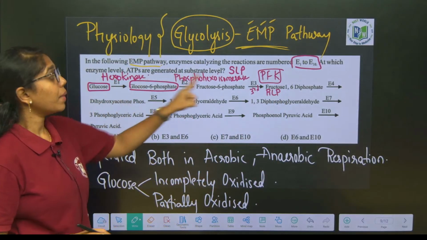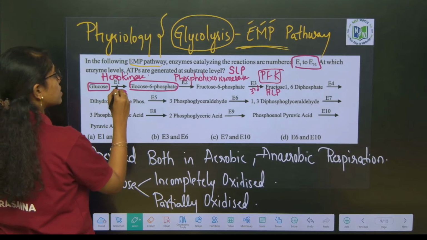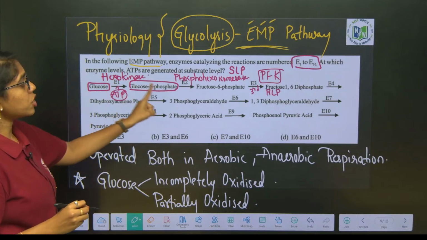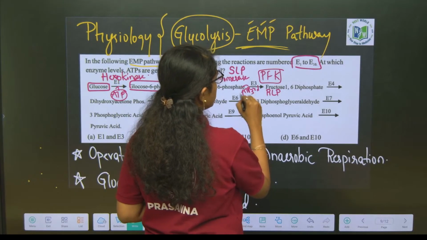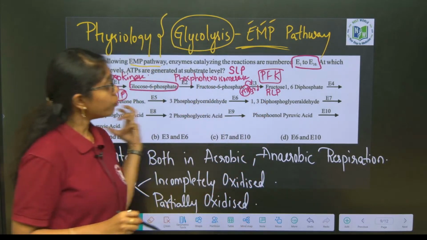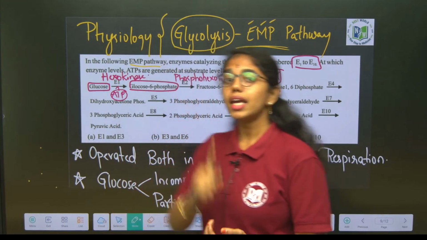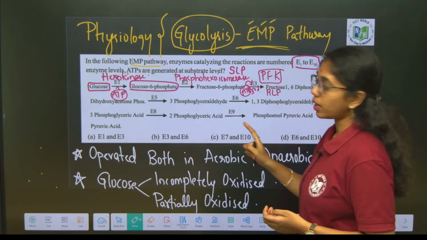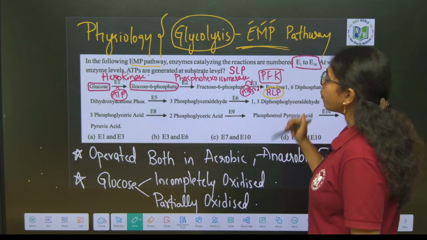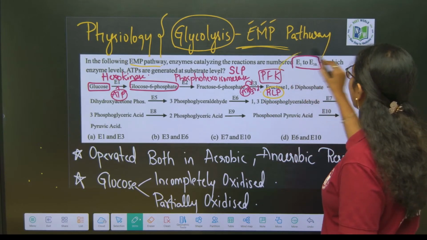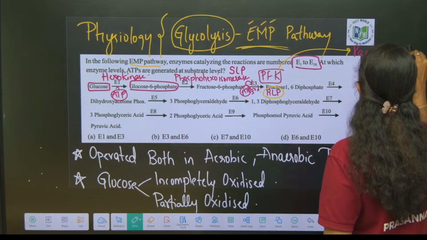Make a note that at the first step and third step, ATP is utilized from the cytoplasm. ATP is used for the phosphorylation step, both at the first and third step. At what speed glycolysis has to take place, that accuracy is maintained by the third step of glycolysis. That is why the third step is called the rate limiting step, and phosphofructokinase is also called the pace maker enzyme.